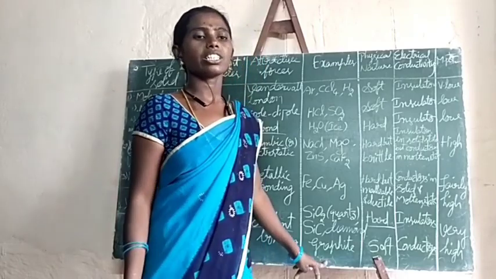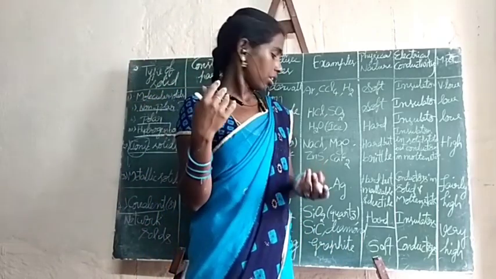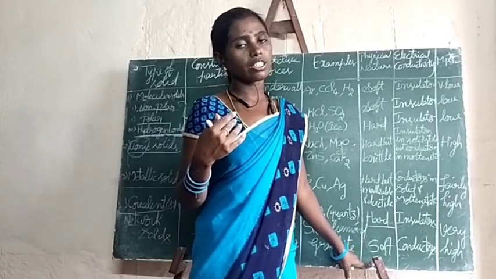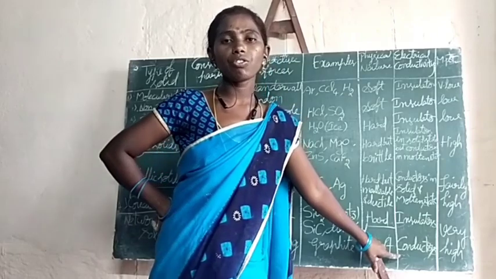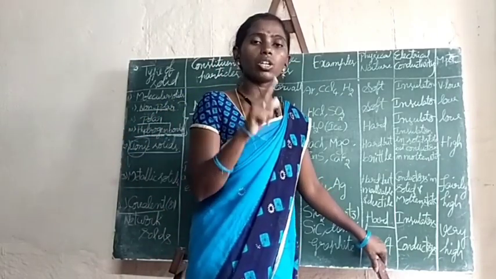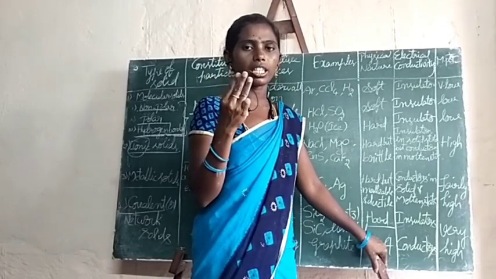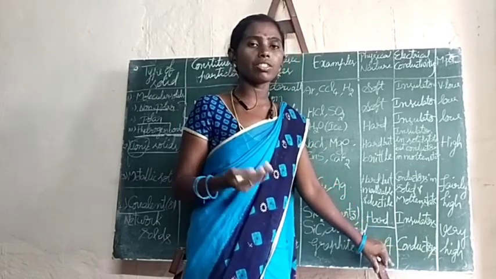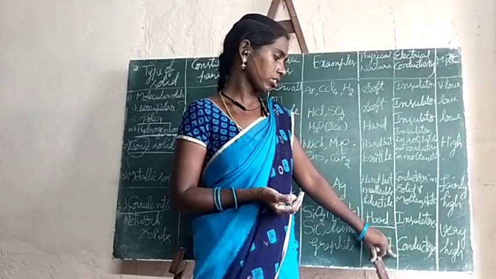Due to the sliding nature of layers, graphite is soft, and due to the presence of free electrons it acts as a good conductor of electricity. Why are free electrons present in this? Already I told you, no? In graphite, each carbon is linked with only 3 other carbon atoms. The 4th electron will be free. So due to the presence of that 4th free electron, it will act as a good conductor of electricity.